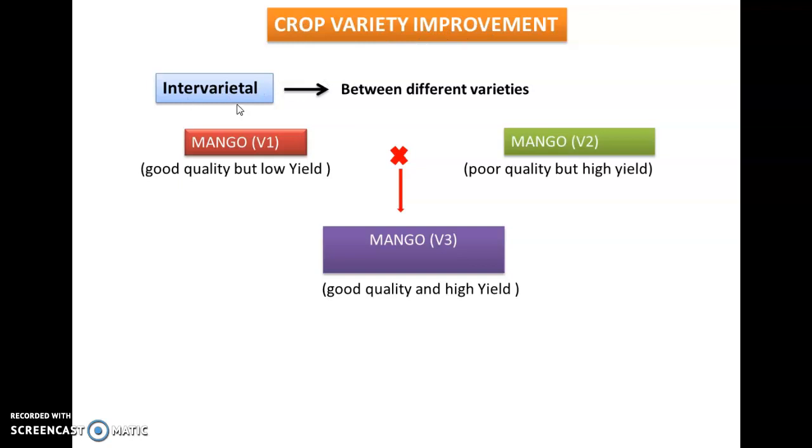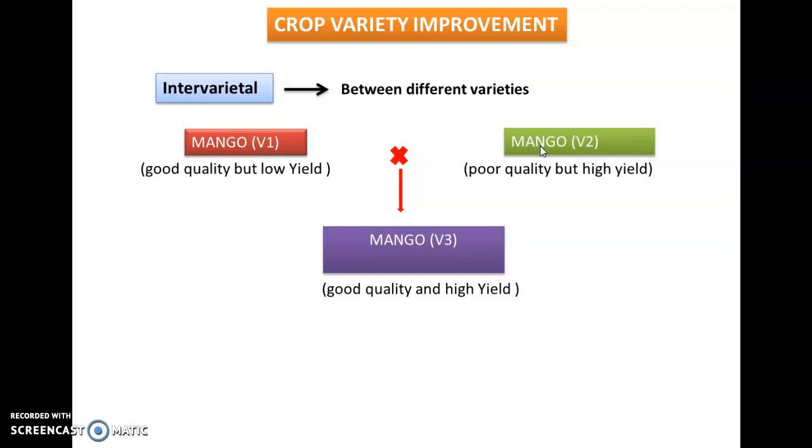First is intervarietal. In this method, there is a cross between different varieties. Let us take an example. Here is mango variety 1 and mango variety 2. Mango variety 1 produces good quality fruits but low yield.